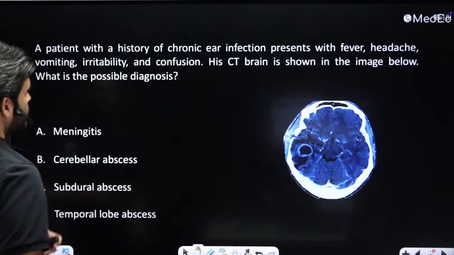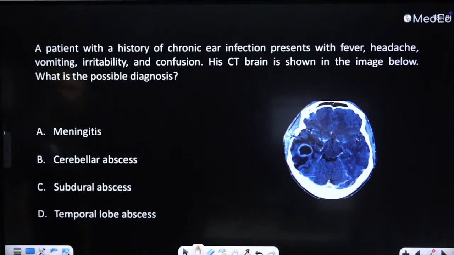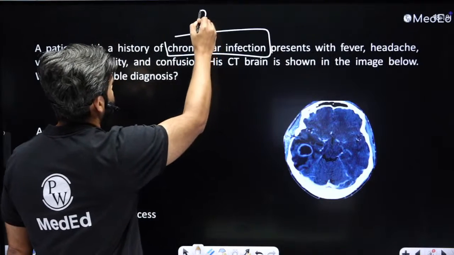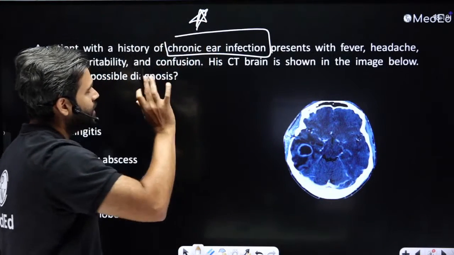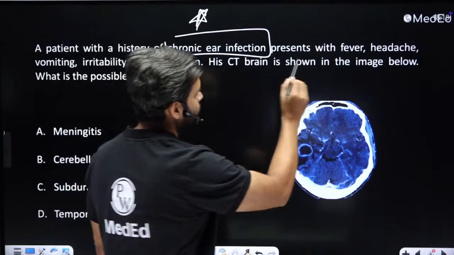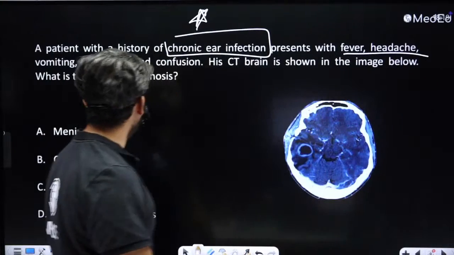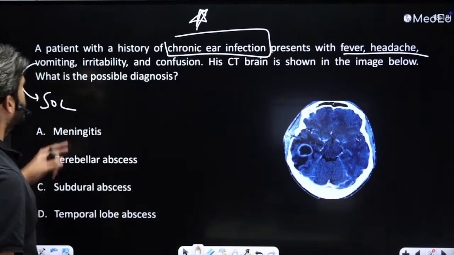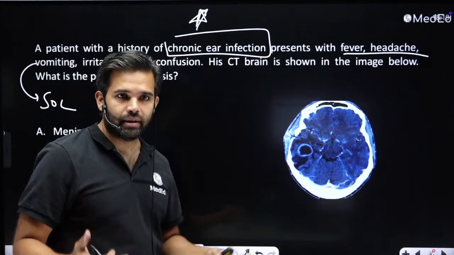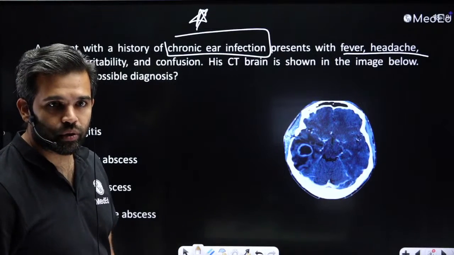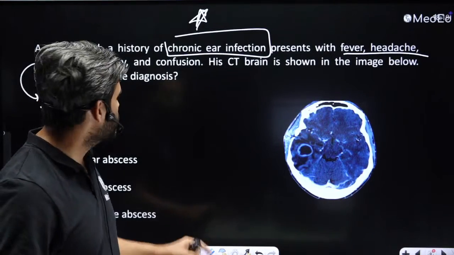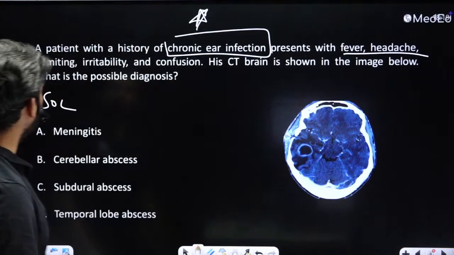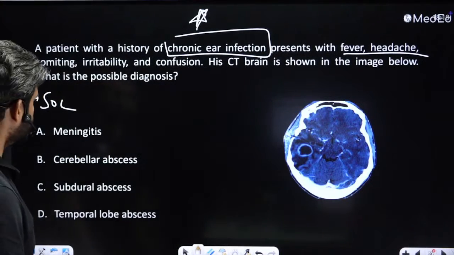All right. Now, a patient with a history of chronic ear infection, an important clue. Here is an infective pathology: fever, headache, vomiting, a space-occupying lesion in the brain, irritability, confusion, again going more towards cranial. His CT brain is showing in the image below. What is the possible diagnosis over here?